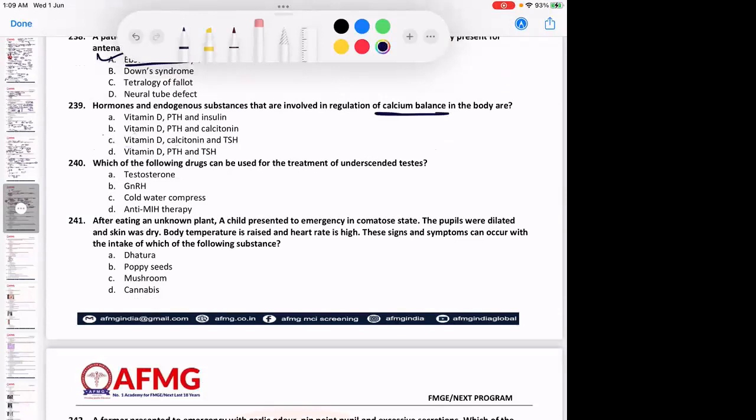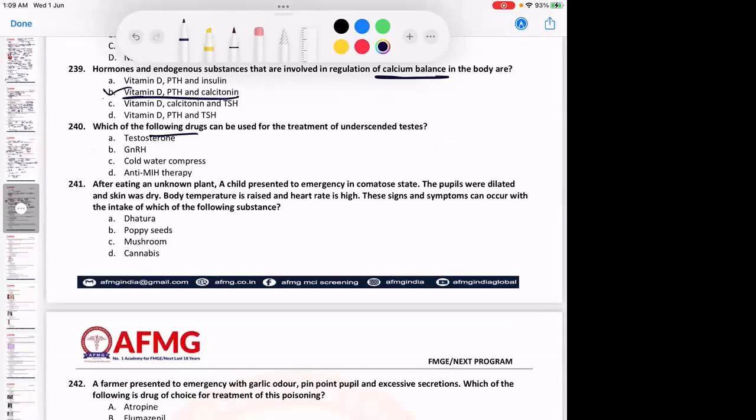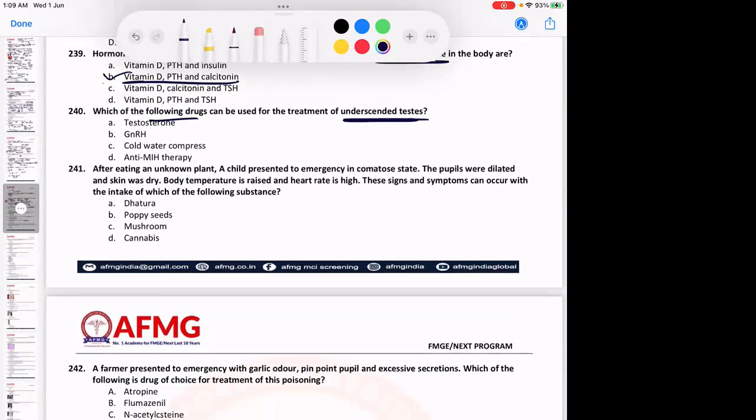Which of the following drugs can be used for the treatment of undescended testis? Important question. Anti-MIH therapy will not do anything. You can do anti-MIH therapy, but nothing will happen. Testosterone is for secondary sexual characters. Here we will use GnRH. Please tell me, GnRH in continuous fashion or pulsatile manner? This is important. If there is delayed puberty in a patient, very good, it should be given in a pulsatile manner. That will induce the descent of testis.